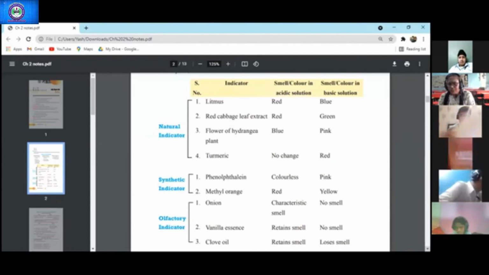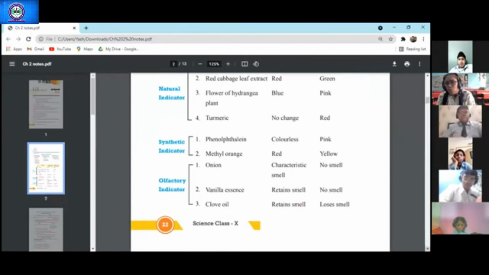Now the indicators we are going to study are olfactory indicators. Olfactory means which change their odor, their smell, right? So what we are going to do, we are going to make thin strips of cotton cloth and then we will dip them in onion extract. 2 strips we will dip in onion extract, 2 strips in vanilla essence, 2 strips in clove oil, right?